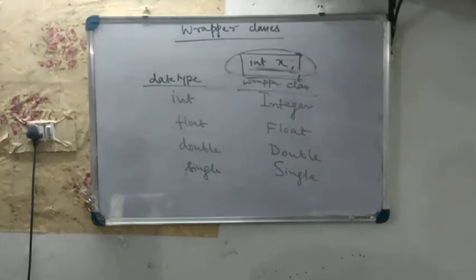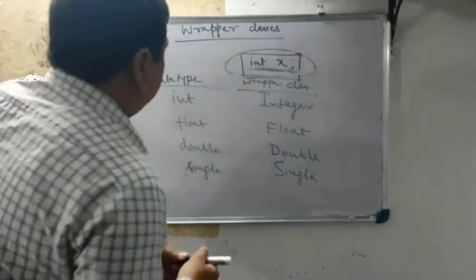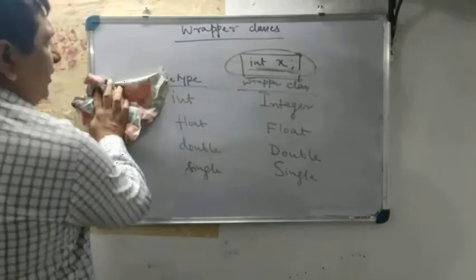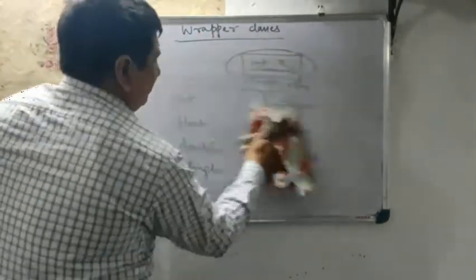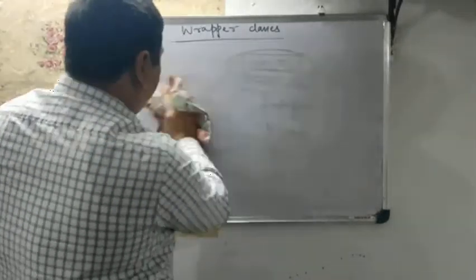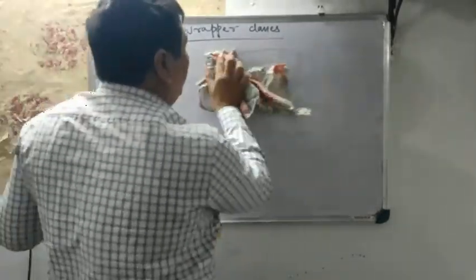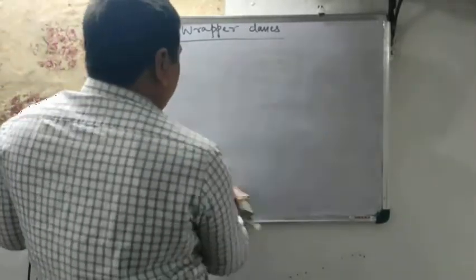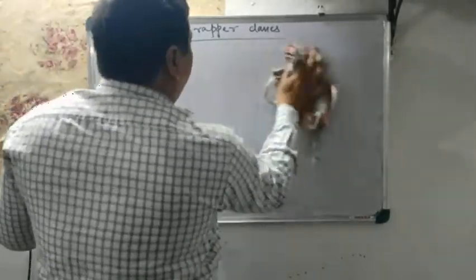Yes sir. Yeah, so let's move further. I need your full cooperation and full attention, and in return, I can assure you, you will learn a wonderful thing.